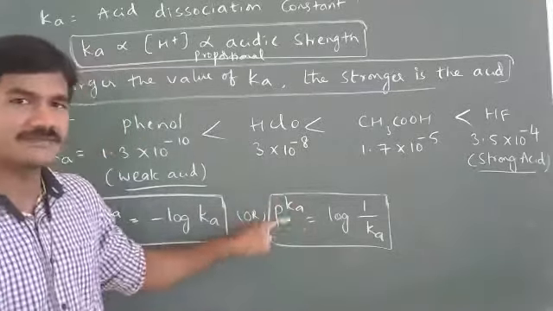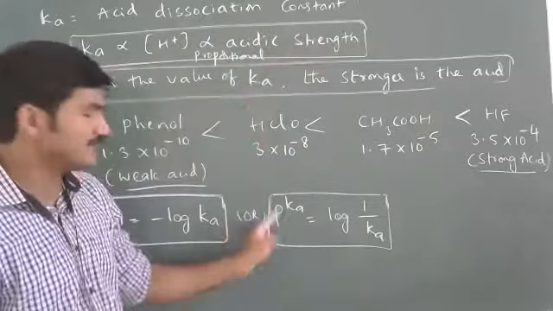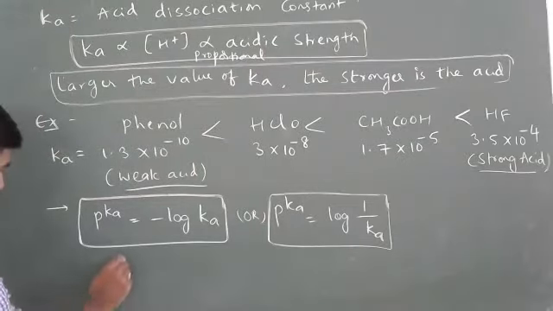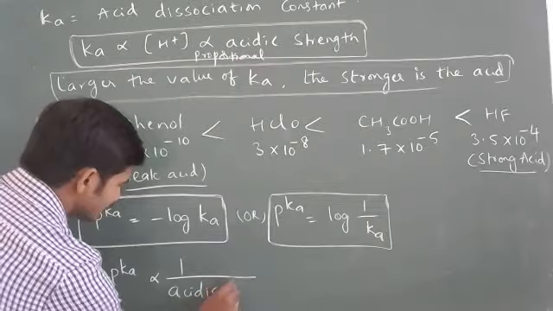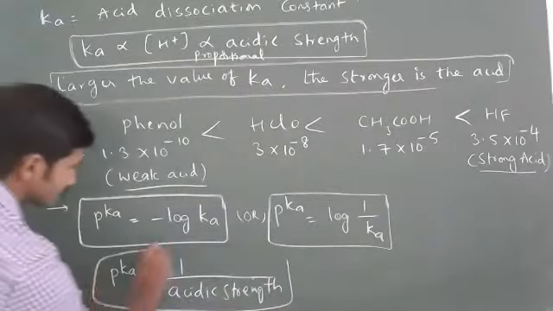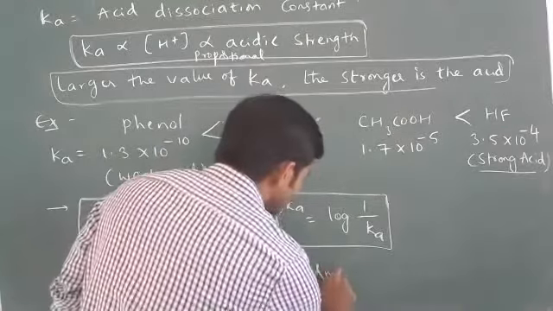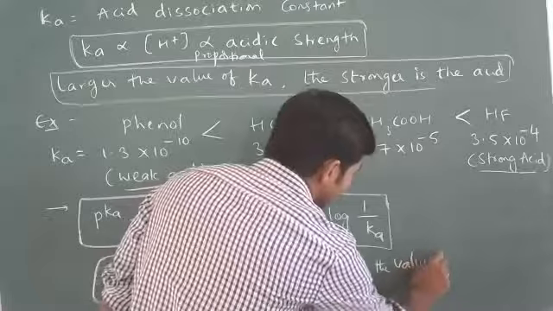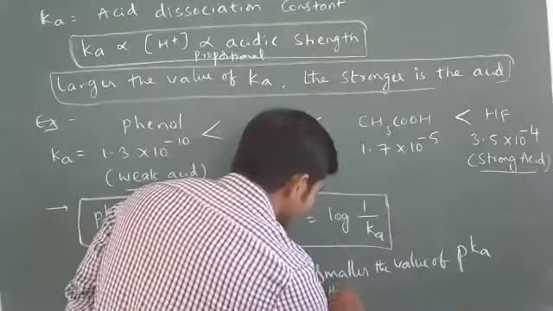So how can we relate pKa with the strength of the acids? Ka is directly proportional to acidic strength, so pKa is inversely proportional to acidic strength. So I can write here, the smaller the value of pKa, the stronger is the acid.